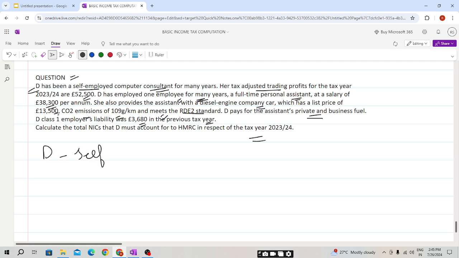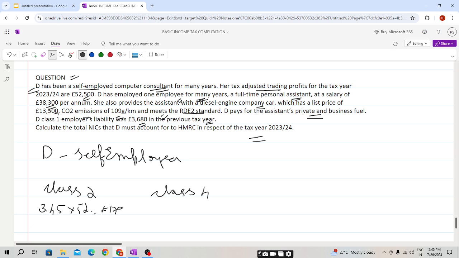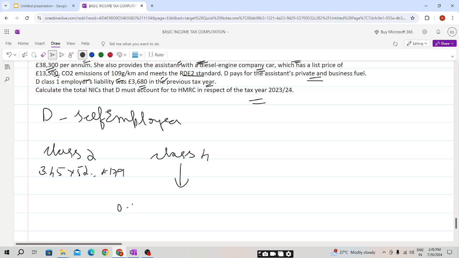D is self-employed. Directly they have given the tax adjusted trading profit. So D will pay two NICs, Class 2 and Class 4, because she is self-employed. Class 2 is 3.45 into 52 weeks, so it is 179. Class 4 will be based on tax adjusted trading profit: 0 to 12,570 will be at 0%.